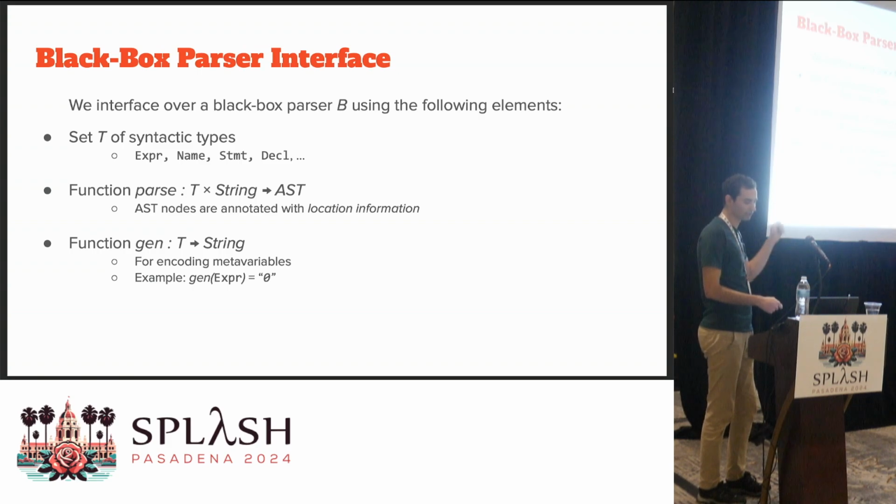I've added a note here that the AST nodes should be annotated with location information. It'll become clearer later on. And lastly, we need a function named gen, standing for generate, that takes a syntactic type and generates some parsable string for that type. So for example, if we generate a string for an expression, we can just let it output 0, because 0 represents an expression.